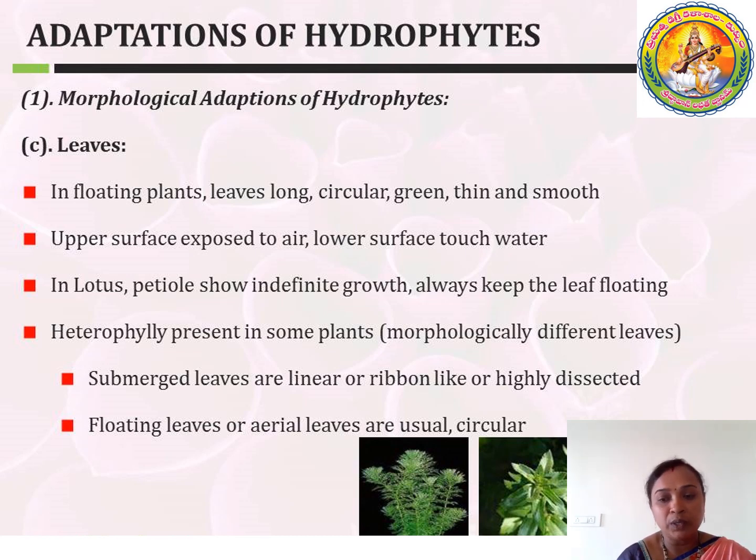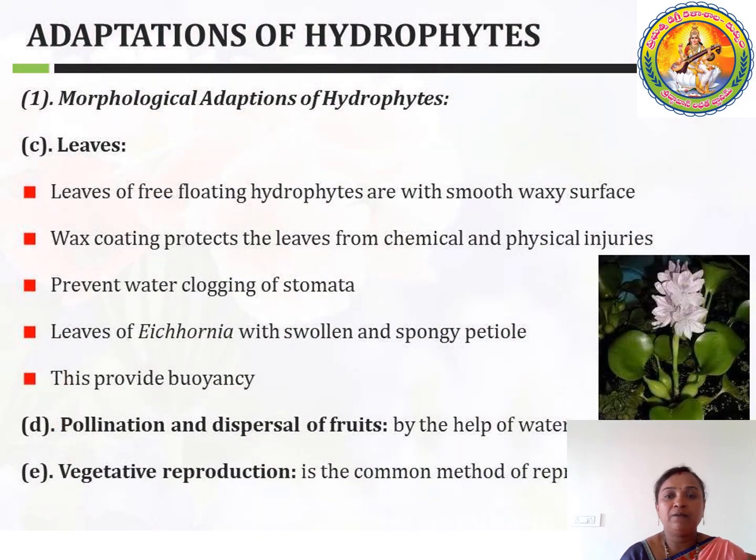In the case of lotus, you can see very nicely that the petiole shows indefinite growth and the leaf floats on the water. Next is heterophylly, present in some plants. That means some of the leaves are submerged in the water and the other type is floating leaves.